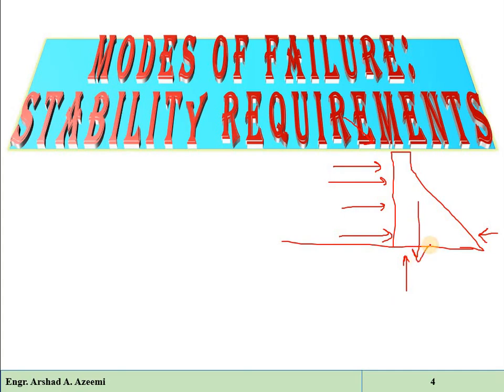These are the different forces which act on the structure. Now remember, all the forces acting on a dam do not act simultaneously. All the forces are not acting at a time on this structure. There are various combinations of loads which act simultaneously, meaning at a time.